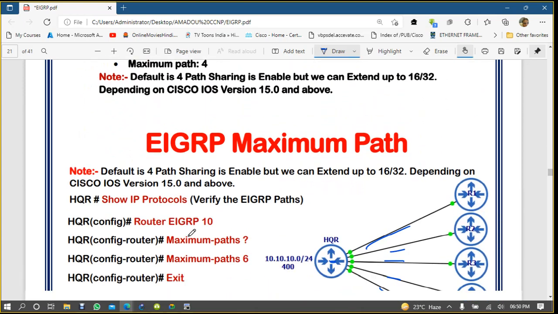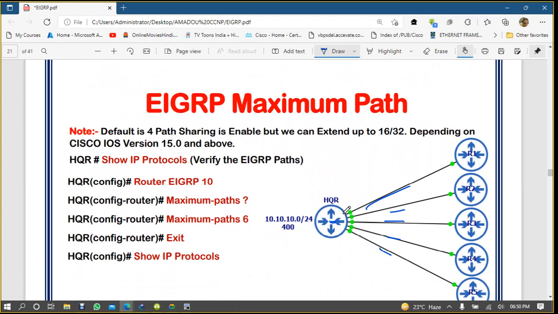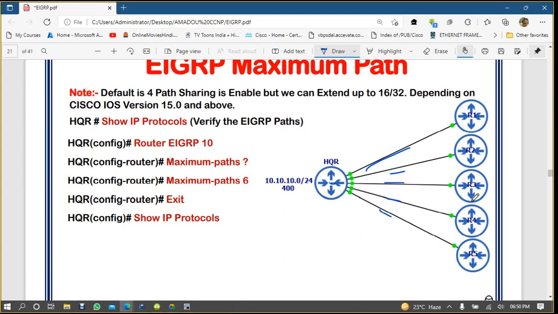So if your EIGRP routers are connected like this and you have multiple routers, normally your router will forward the traffic towards only four links at the same time.